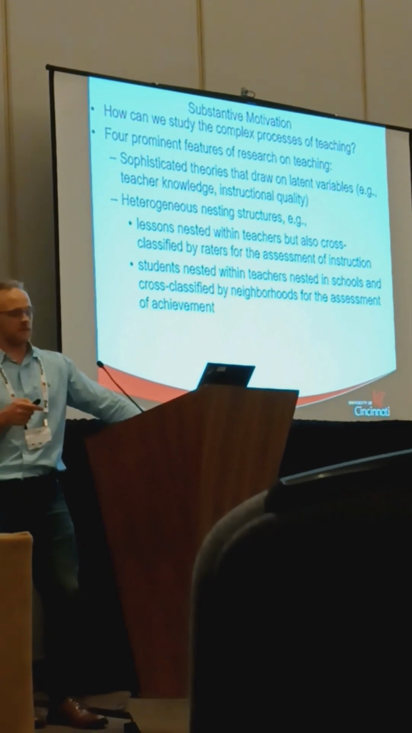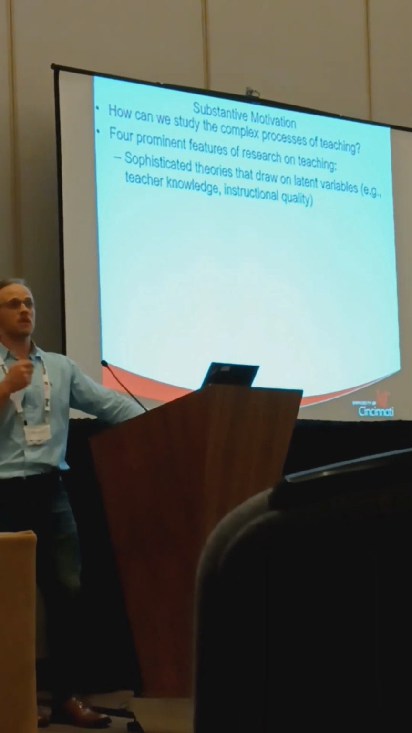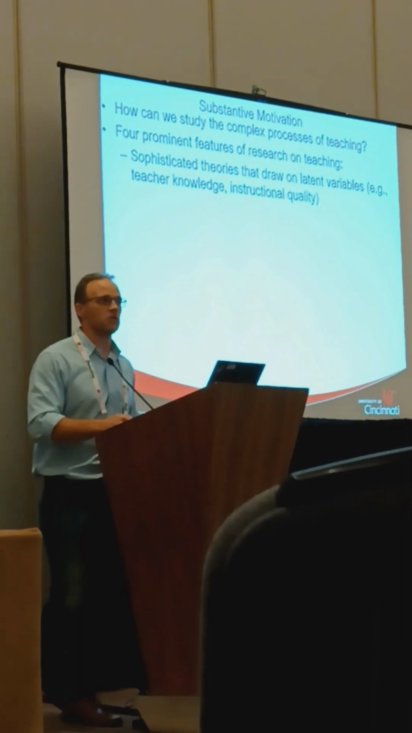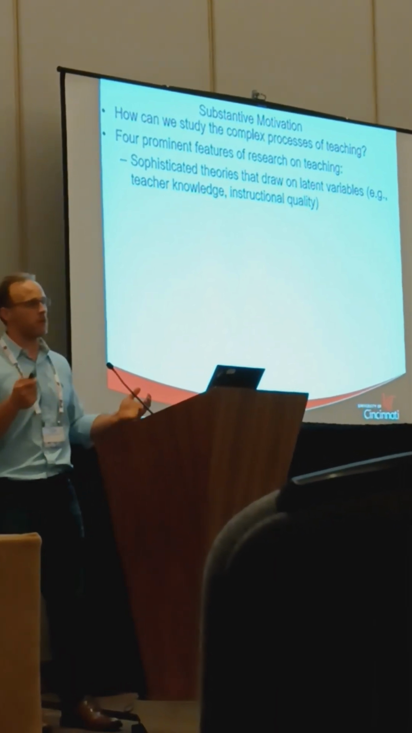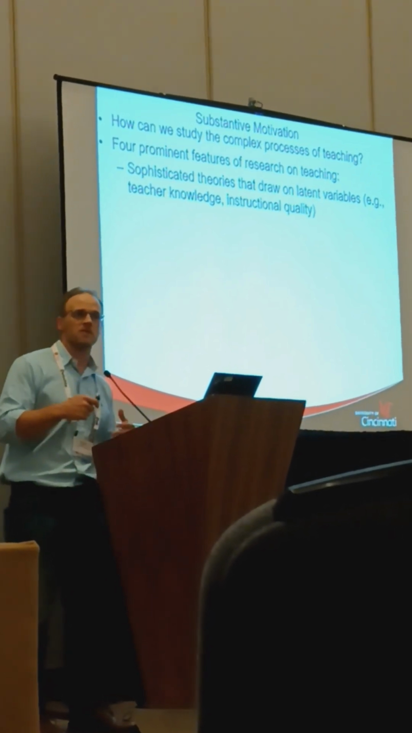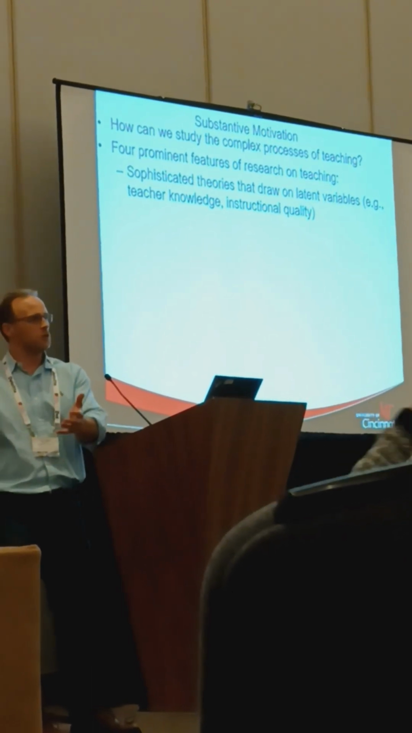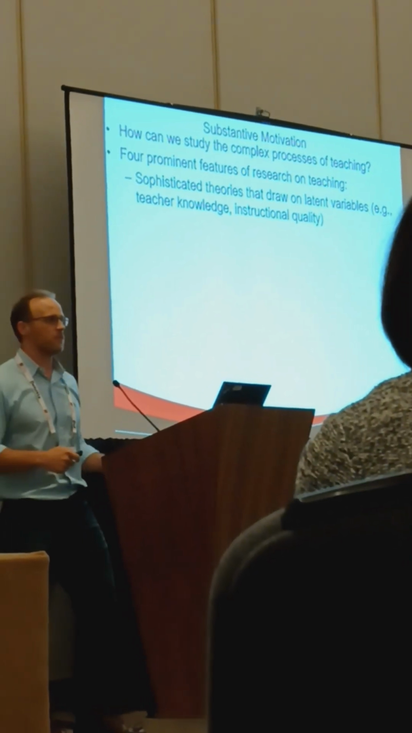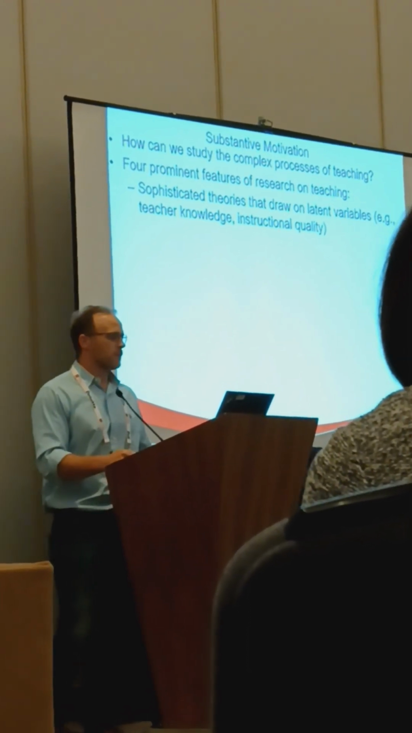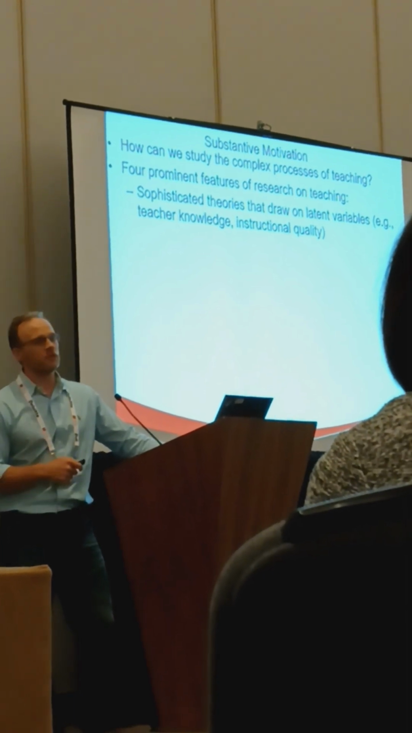Well, that's the first feature, these sophisticated theories, and they draw on latent variables. So teacher knowledge is a latent variable. We can't directly measure someone's teacher knowledge, so we usually do it with something like a computer adaptive test or a paper and pencil test, where they're given a number of questions. This is pedagogical content knowledge. In other words, situated content knowledge within a teaching framework, or what you would do, what is the issue that this child is having, for example, when they're struggling to spell a word, or when they're trying to figure out an addition problem. Another latent variable is instructional quality, extremely difficult to measure.